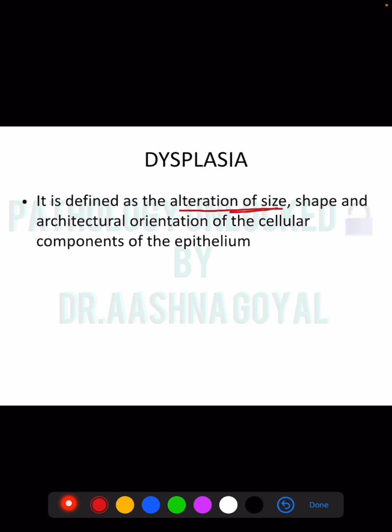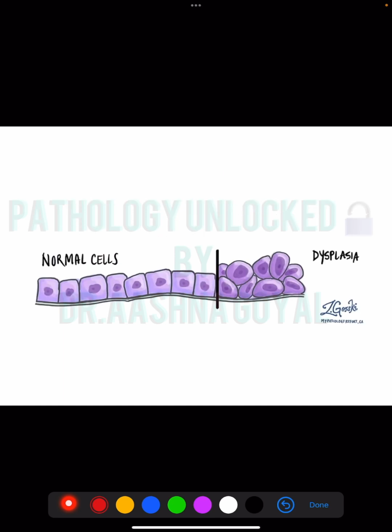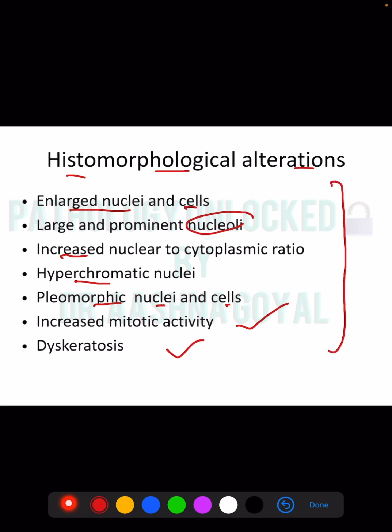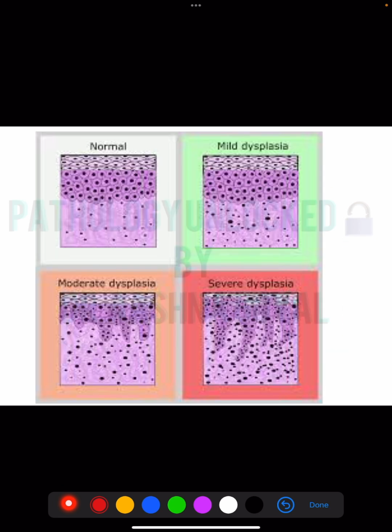Lastly, we have dysplasia. Dysplasia is alteration in size, disordered development in size, shape and architecture orientation. See, these are normal cells. These are dysplastic cells. Size is different, orientation, nucleus size, nucleolus, cytoplasm, everything is different. There are histomorphological alterations: enlarged nucleus and cells, prominent nucleoli, high NC ratio (nuclear to cytoplasmic ratio), hyperchromatic nuclei, pleomorphic nuclei in cells, increased mitotic activity, dyskeratosis. These are all examples of dysplasia.